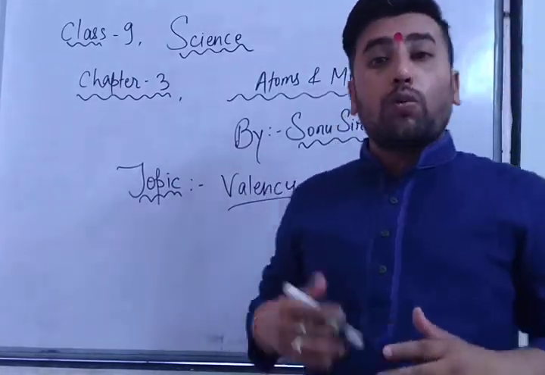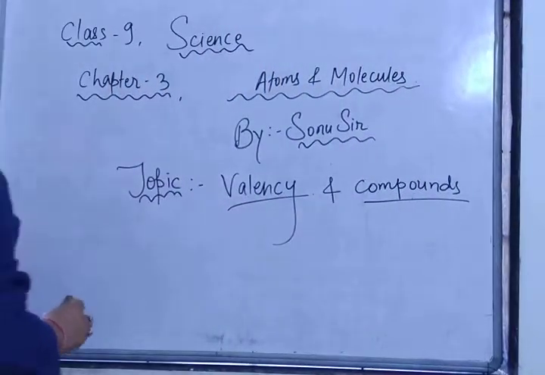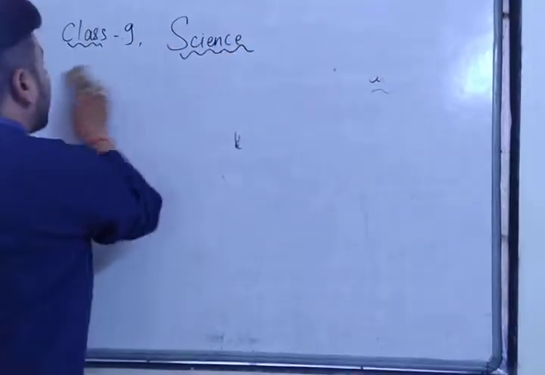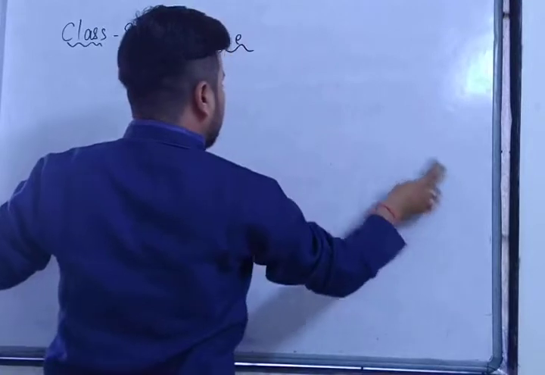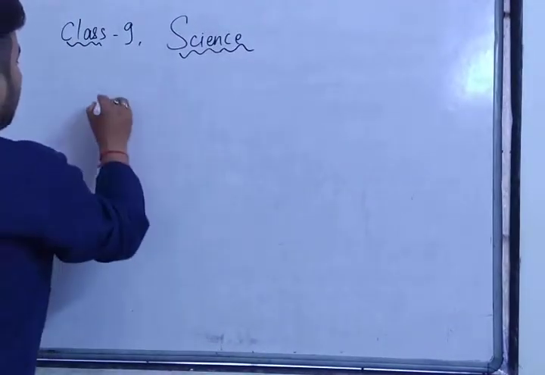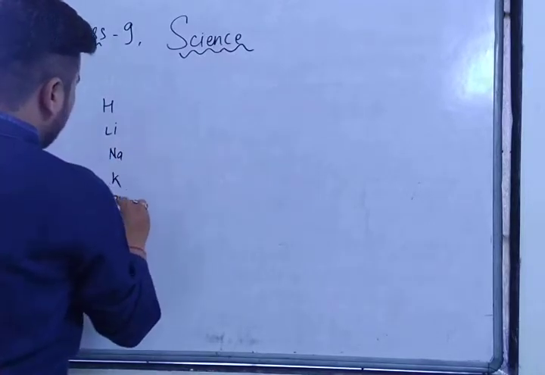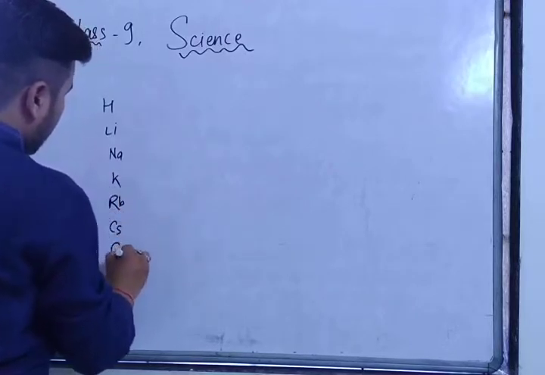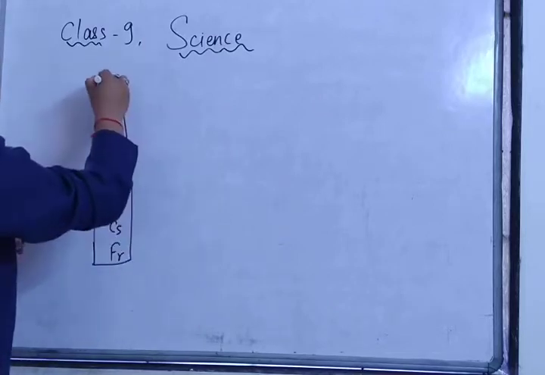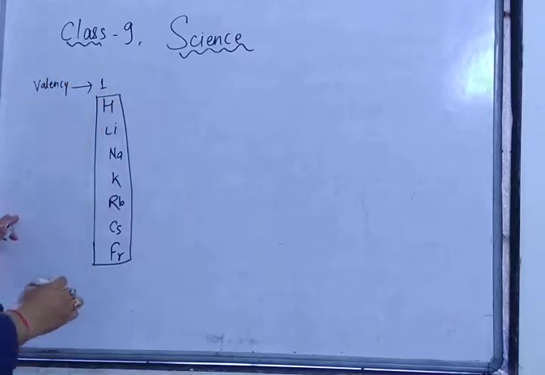Now the question is, what are the valencies of different elements? So today, first of all, I am going to write a few element names and their valency. Right now you can write these element names in your notebook, and after that we will make compounds of these elements. For example, hydrogen, lithium, sodium, potassium, rubidium, cesium, francium. All these elements have valency 1.